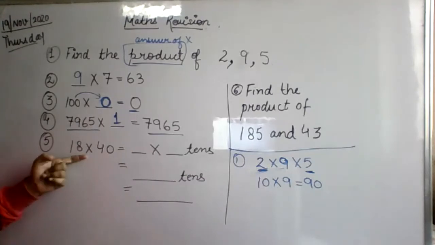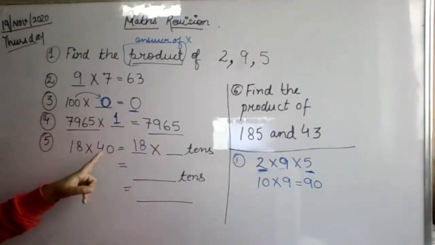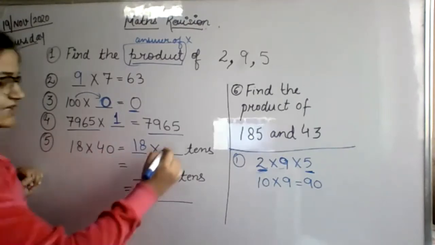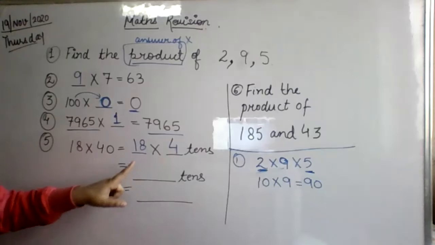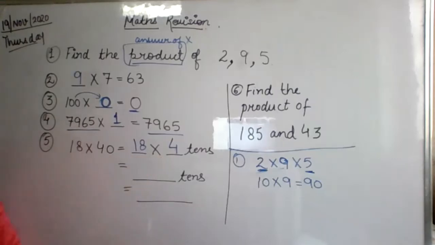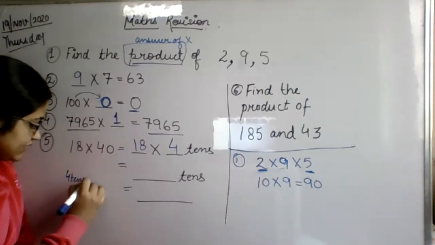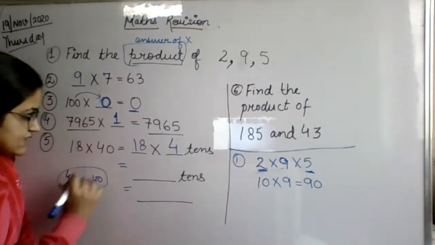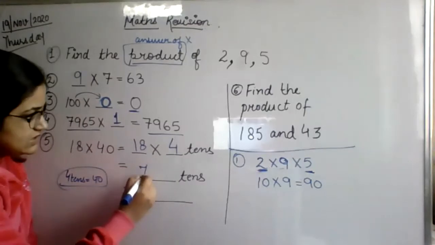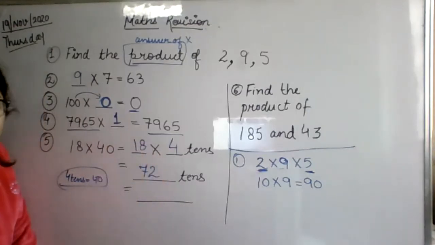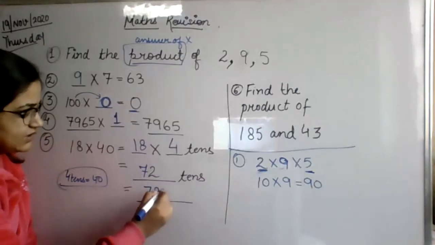This is given in your book. It is written like this: 18 and 40 is given. That means how many tens are there? 4 tens. How much is 4 tens? See, 4 tens is equal to 40. So we have written 40 as 4 tens. Now 18 fours are 72. 72 tens equals how much? 720.